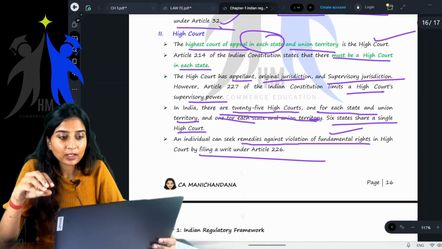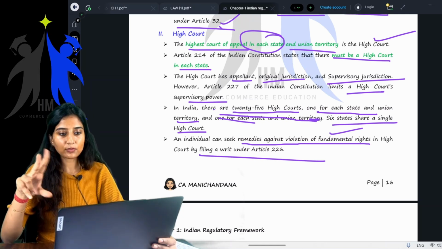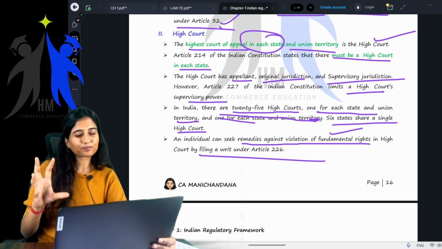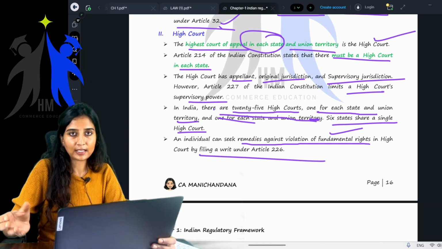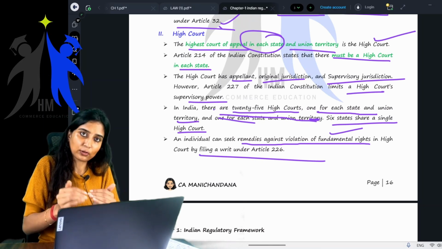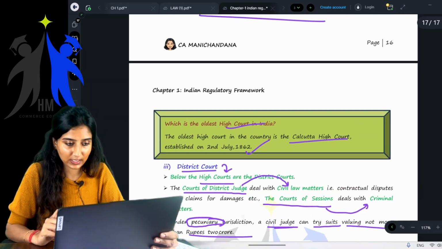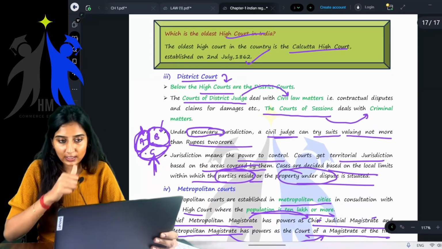Now High Court. The High Court is the highest court of appeal in a particular state and union territory. There must be at least one high court, but as of now there are 25 high courts for the states as well as the union territories. For union territories also, the high court in the state serves as the high court for them as well. Even here you can file a writ petition. Next, the oldest high court in India is the Calcutta High Court.